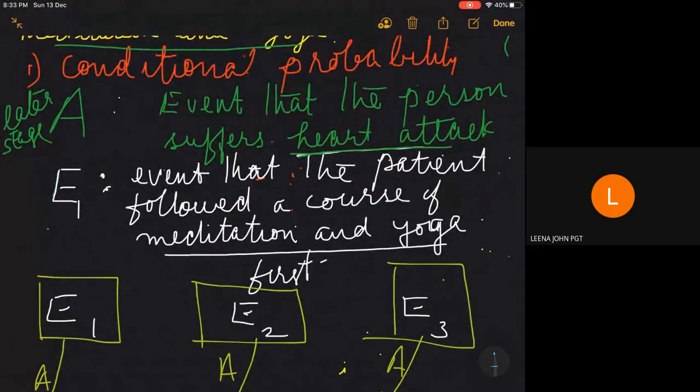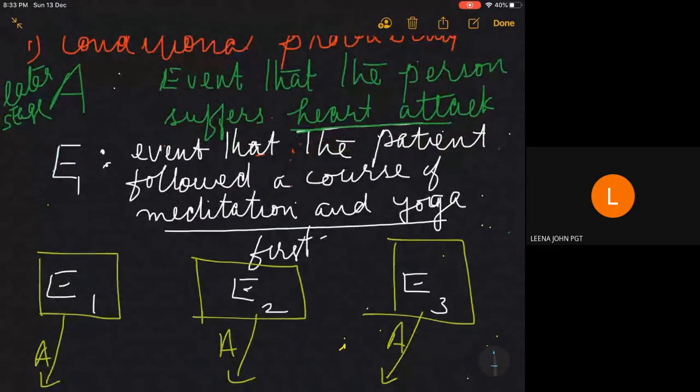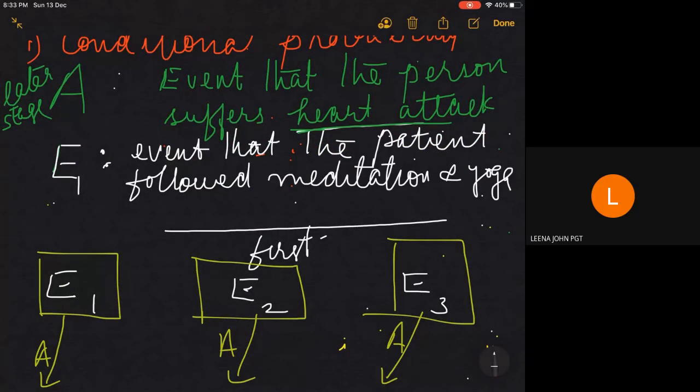Then what is E2? If E1 does not happen, then E2 should happen. That is, the patient followed prescription of some medicines, prescription of drugs.